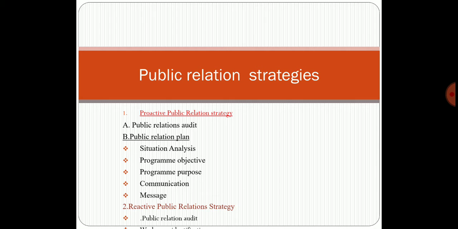Third is program purpose. Here the role played by this program in relation to the company's advertising and other communication should be specific. Public relation efforts, as a part of integrated marketing communication, are clearly defined under the public relation programs.